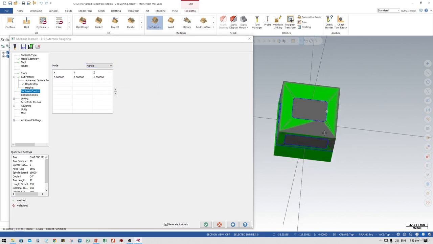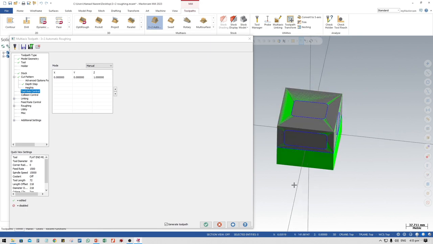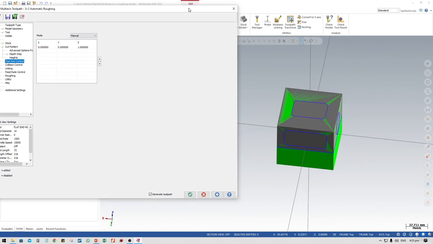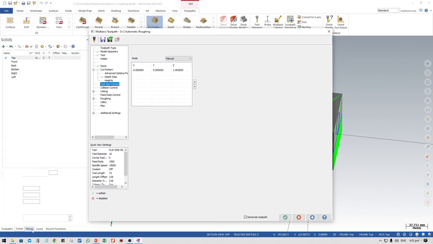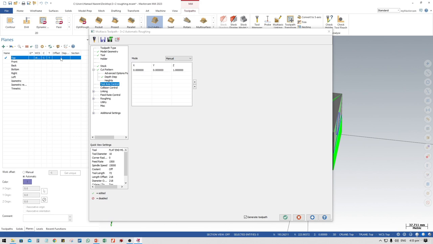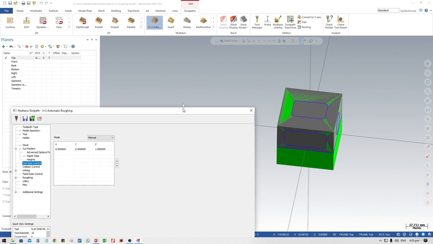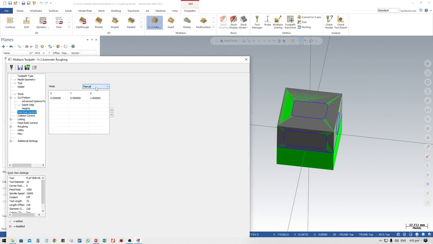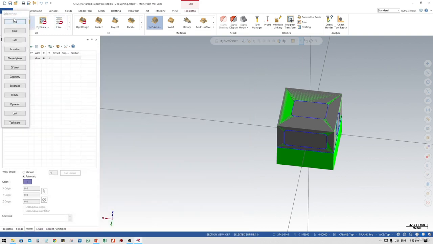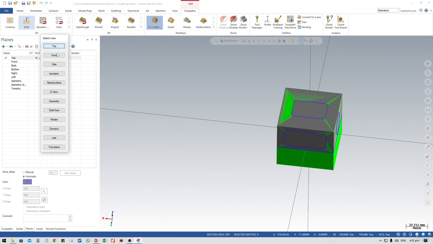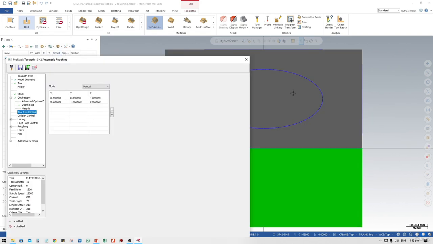It means that it should perform the operation according to the geometry you have set, which is this, or according to the plane you have selected. So go to plane, select and see which plane I have already selected. So this is in upward direction, so definitely this part is going to be machined first. You can set manually by selecting tool positions from the top side. If you want to select the front side, this would be the front side. It will automatically select this selection.